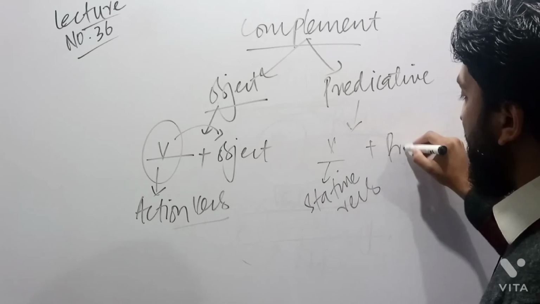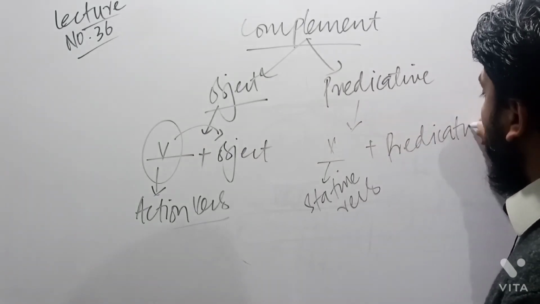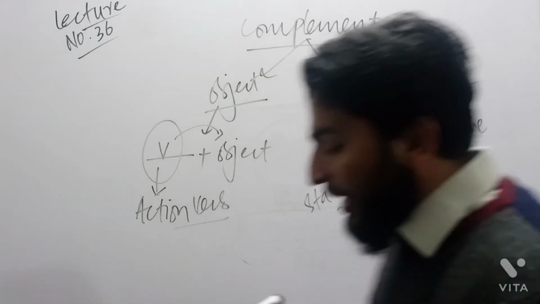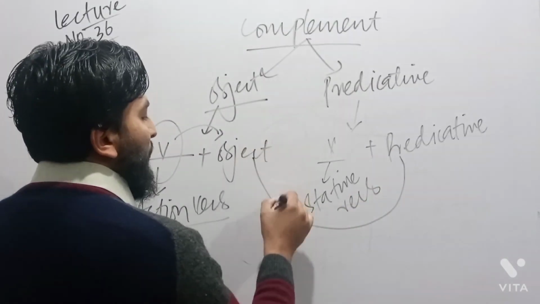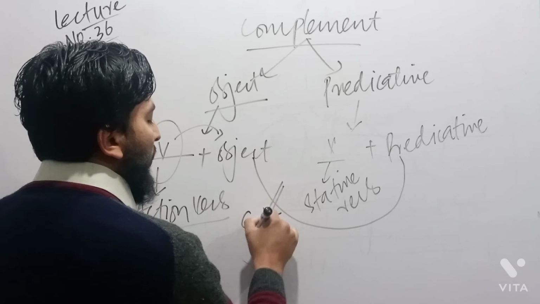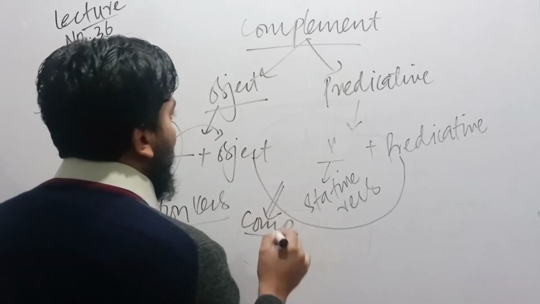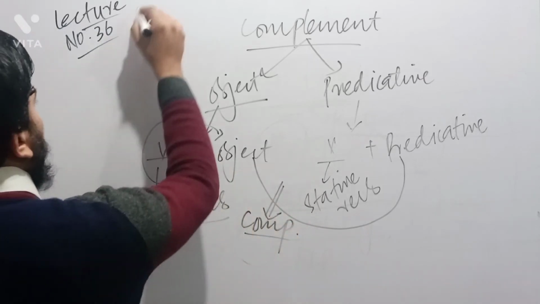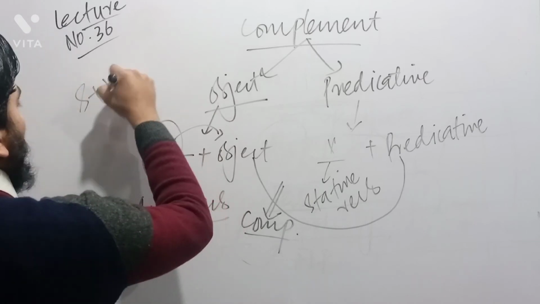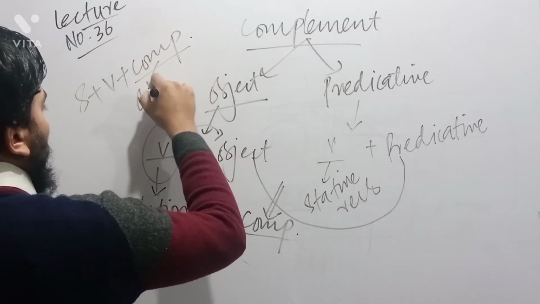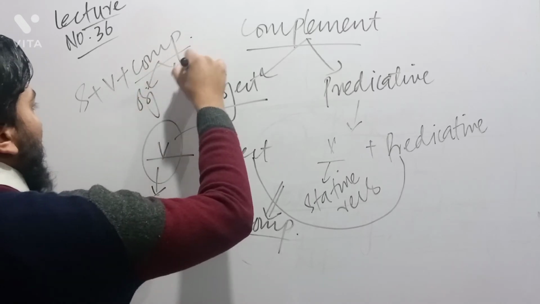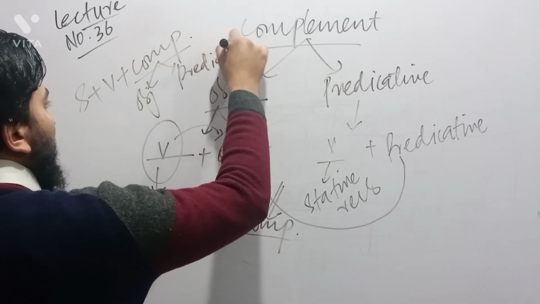This is the difference between the parts of complement. And then I say that predicative and object, these two are parts of complement. So the correct structure of a sentence is subject plus verb plus complement. And in this complement, we have object as part of complement and predicative as part of complement.